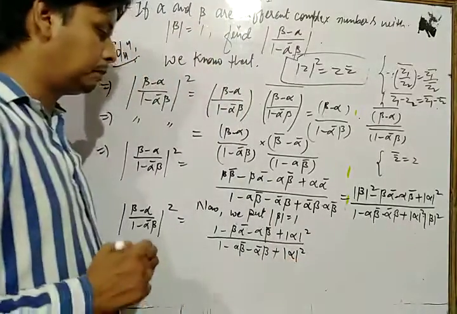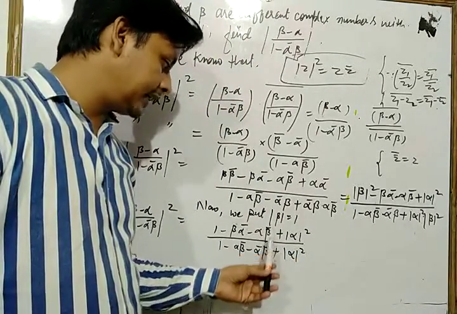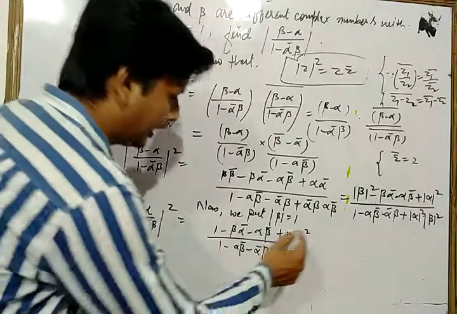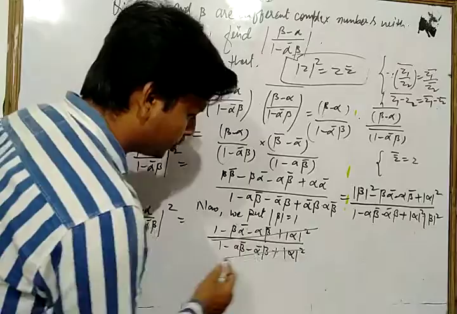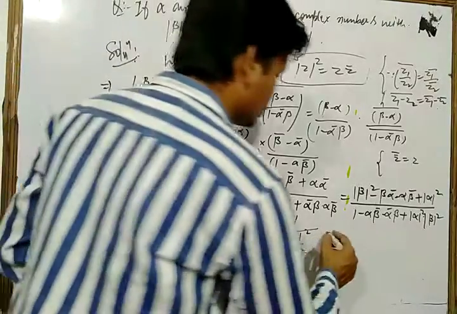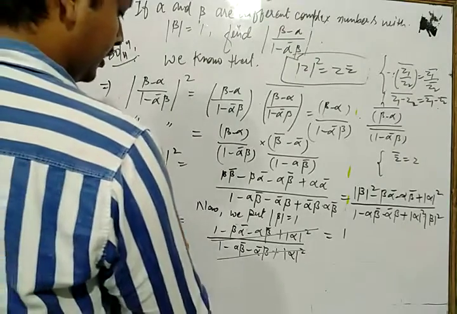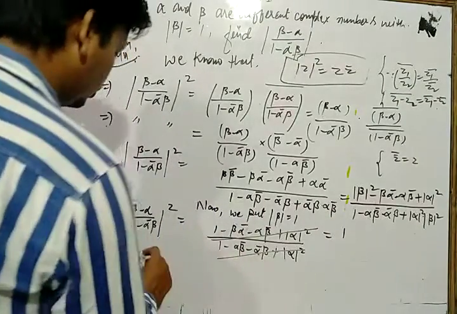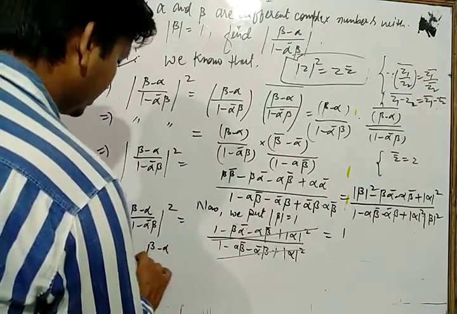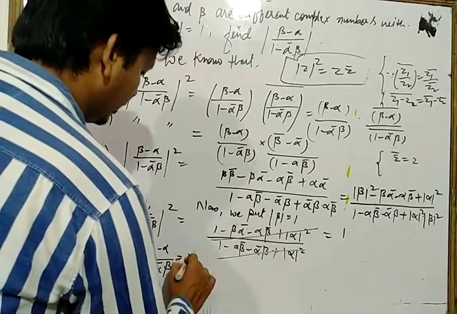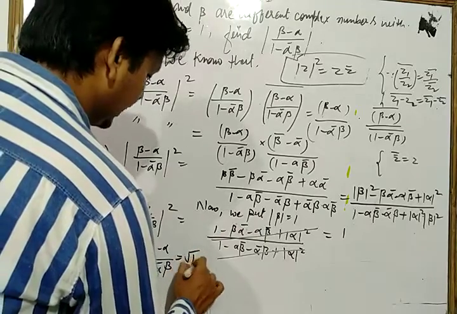Now let's see, both the numerator and denominator are the same here. So now the whole term is cancelled, so we have, dear student, 1. So we can say that if we take the square root, we have beta minus alpha upon 1 minus alpha bar into beta is equal to under root 1, that is the value of 1.